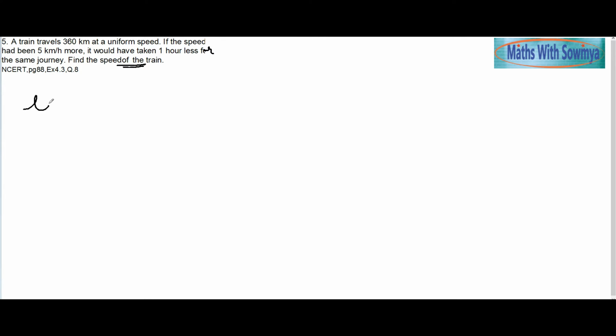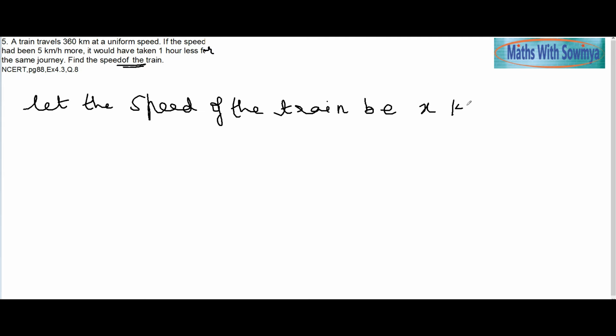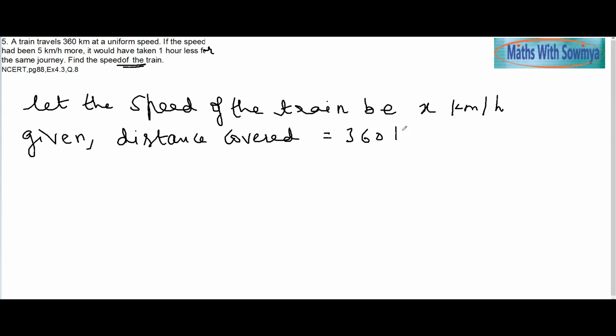Let the speed of the train, which we have to find, be x kilometer per hour. Don't forget to write the unit here. And what is given? The distance covered is given, which is 360 kilometers. Therefore, we can find the time taken.